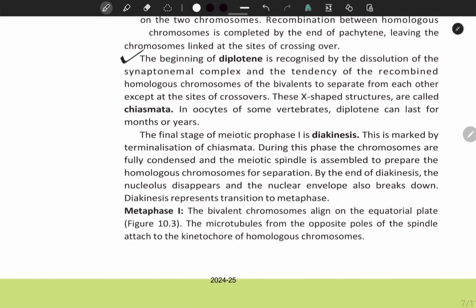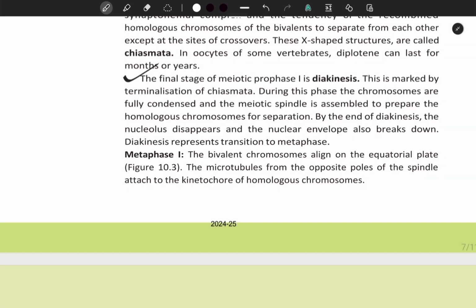The beginning of diplotene is recognized by the dissolution of the synaptonemal complex and the tendency of the recombined homologous chromosomes of the bivalent to separate from each other except at the sites of crossover. These X-shaped structures are called chiasmata. In oocytes of some vertebrates, diplotene can last for months or years. The final stage of meiotic prophase 1 is diakinesis. This is marked by terminalization of chiasmata. During this phase, the chromosomes are fully condensed and the meiotic spindle is assembled to prepare the homologous chromosomes for separation. By the end of diakinesis, the nucleolus disappears and the nuclear envelope also breaks down.